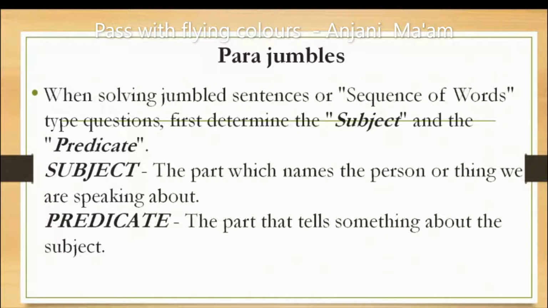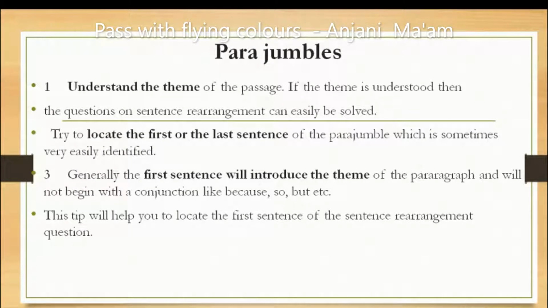Subject means the part which names the person or thing we are speaking about, and predicate means the part of the sentence that tells something about the subject. So first of all, the first trick is to understand the theme of the passage. If the theme is understood, then the questions on sentence rearrangement can easily be solved.